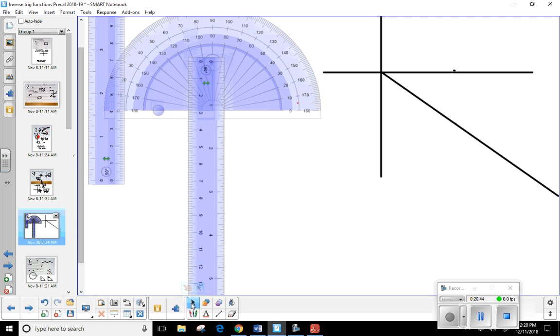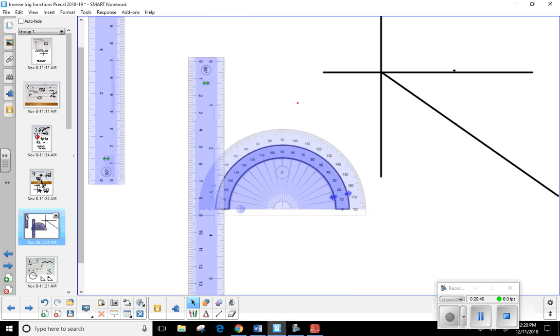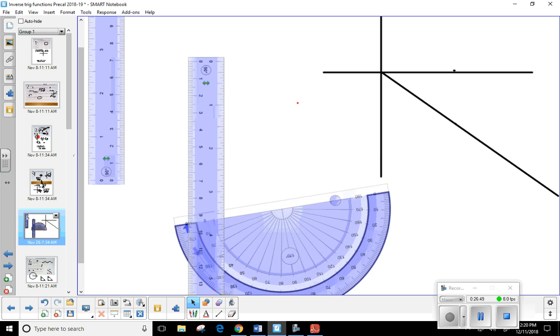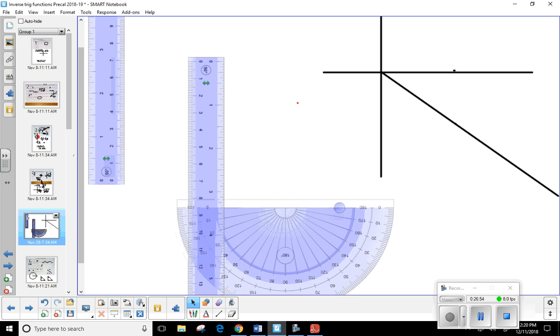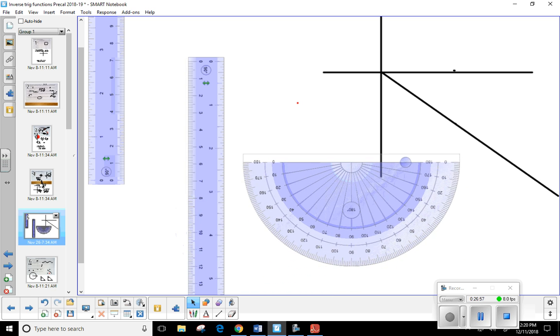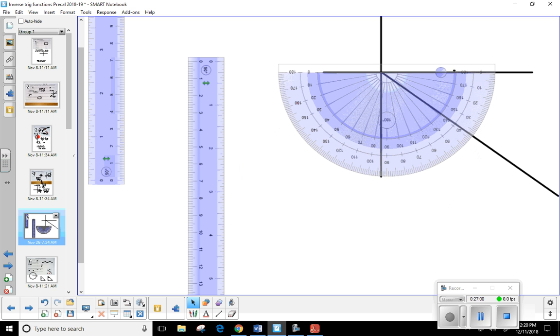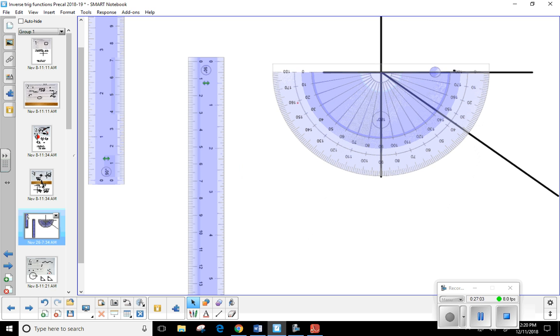Okay. Now the only thing is, I got to turn this guy upside down. Oop, that's not the right one. There we go. Let's turn him upside down. And I'm still going to do the exact same thing. I'm going to go ahead and place those crosshairs right on my origin. Right on top of it. You see how I'm getting close? Okay. Now, what do you think I'm going to want to use here? The inside track or the outside track? Yeah. Because I'm wanting to rotate here and just see how far I rotate it. And you'll notice I draw my lines pretty long at the very end because I want to make sure it's going to go past the protractor and there's no question about what my answer is.